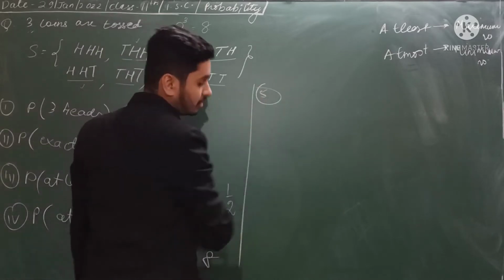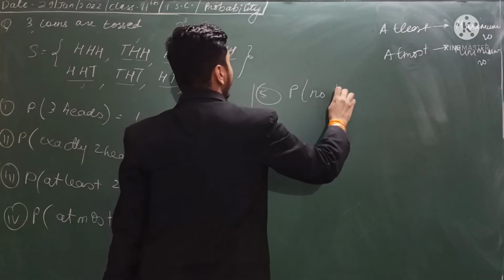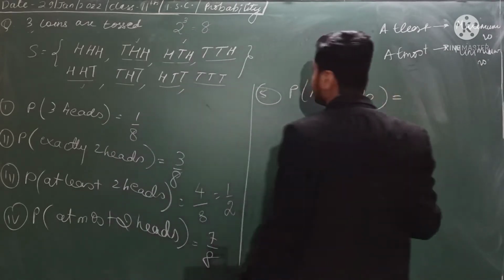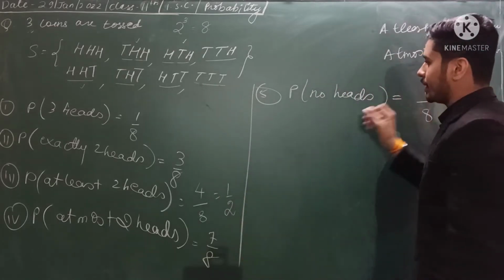Okay, now let us go to the fifth question. The fifth question is no head. Probability of getting no head. What is the meaning of no head? That means all tails. This is only one outcome, so 1 by 8.